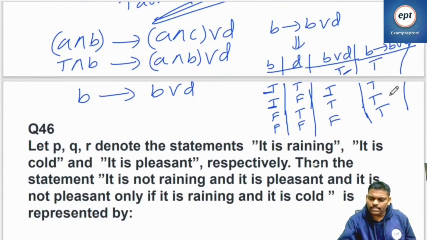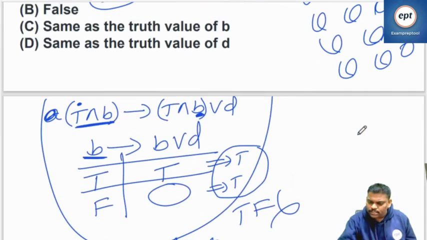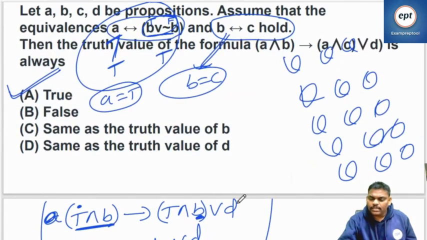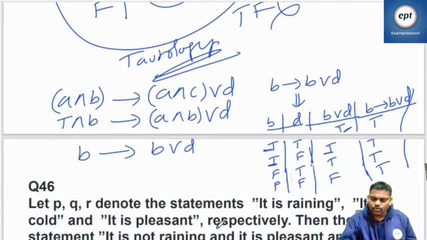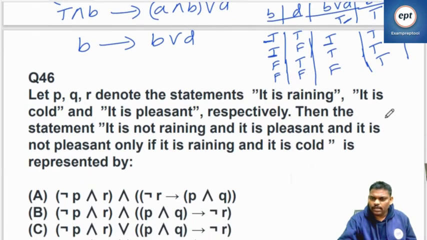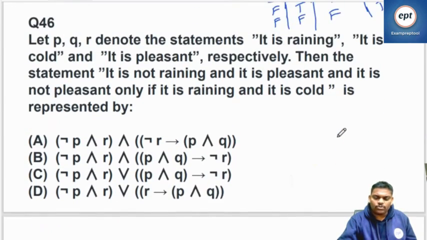Fine. All true is coming. See, the final result is all true. But if you see the problem, what it is saying is always same as the truth table of B, always same as the truth table of D. Right? No. See this one. Finally true, okay. But B value false, then also final result is true. D value false, then also final result is true. Yeah, fine, perfect. Let's go to this problem.